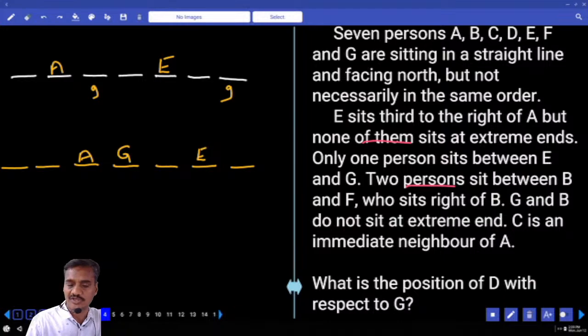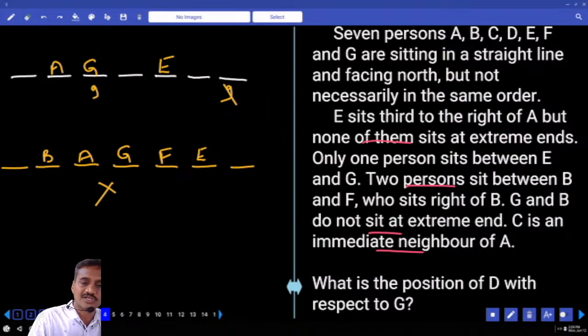And 2 persons between B and F. F sits to the right of B. Now between B and F, there must be exactly 2 people. F is to the right hand side of B. F is to the right of B. F is here, B is here. Then G and B do not sit at the extreme ends. G cannot be at this place. Now G is here. And G and B cannot be at the extreme ends here. The next one, C is an immediate neighbor of A. C and A are adjacent to each other. This case is not possible, isn't it?